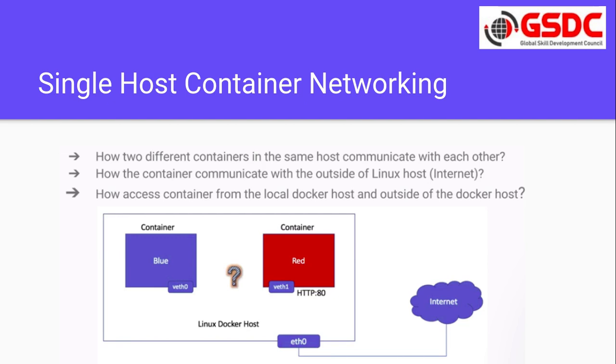Okay, but if they are on different networks, in that case we need to create different virtual ethernets and then connect those virtual ethernets to each other's network, and only then can they interact with each other. If you want to communicate outside the Linux host, then you have to expose the port. You have to map that container port to your host port, and then from the host port we can access the internet.